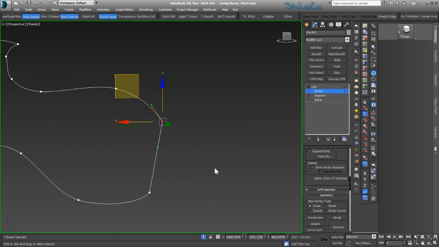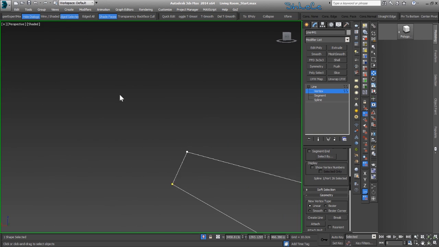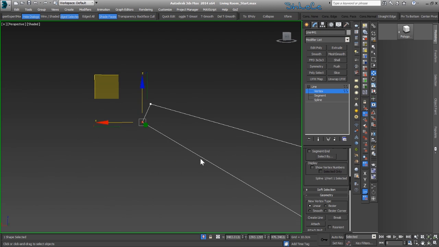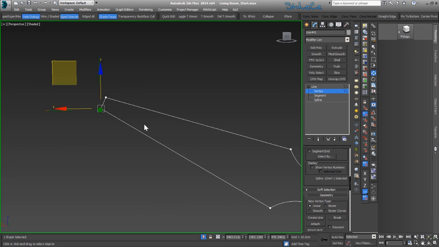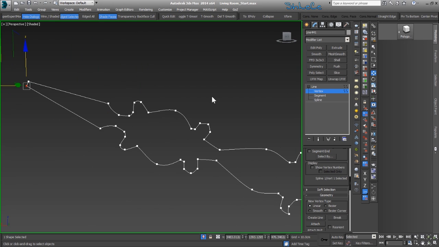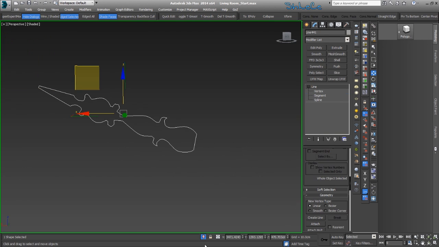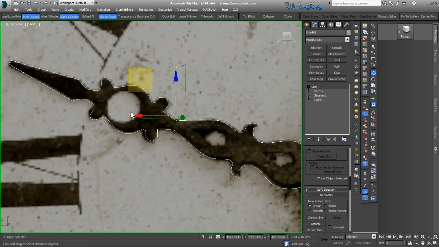So we have one in here, this one's one, and in fact we only have one yellow point, or yellow vertex, which means that the whole spline is closed. So that's fine. Let's go for the next one.